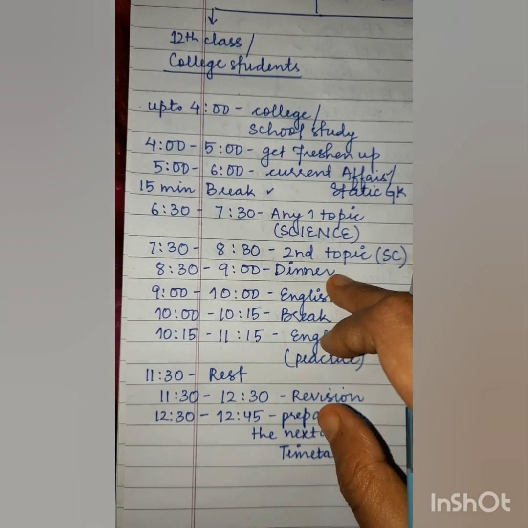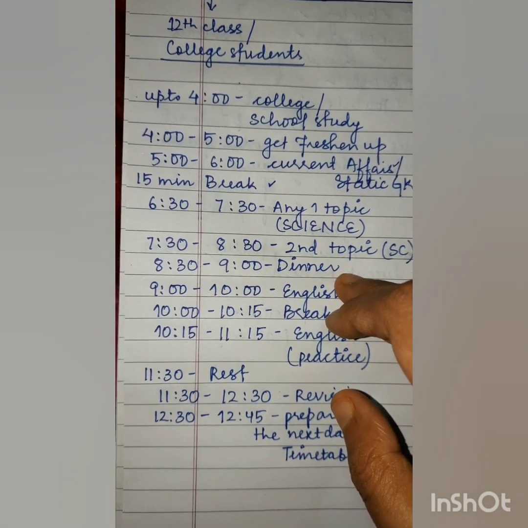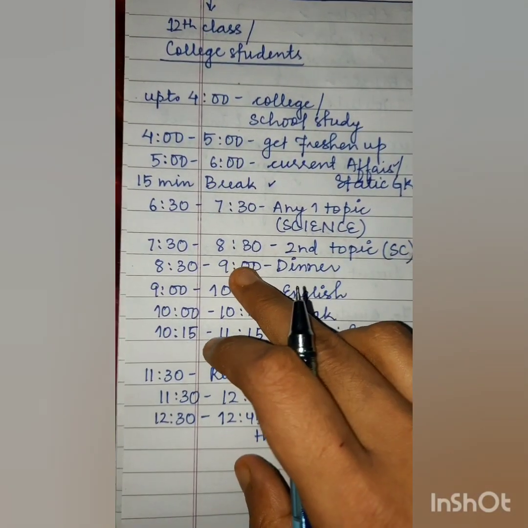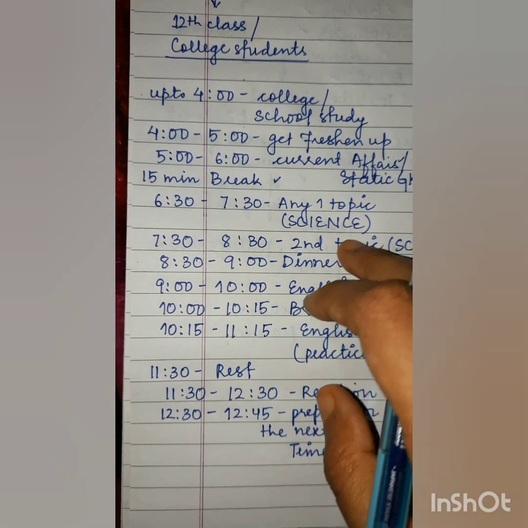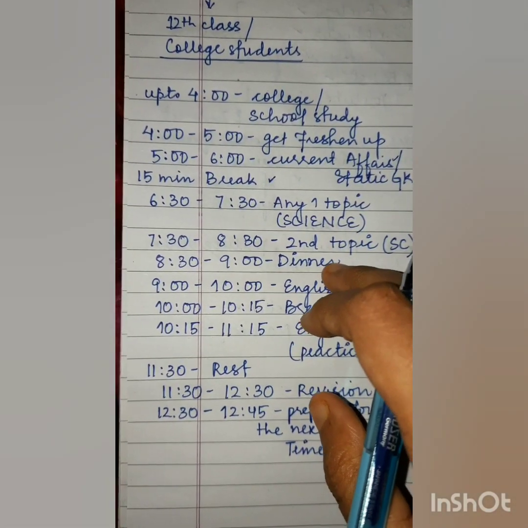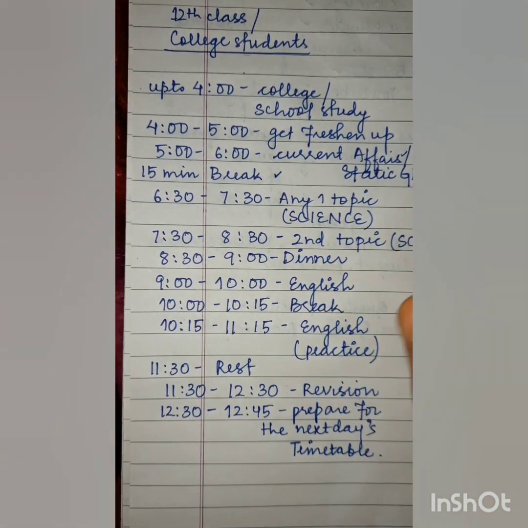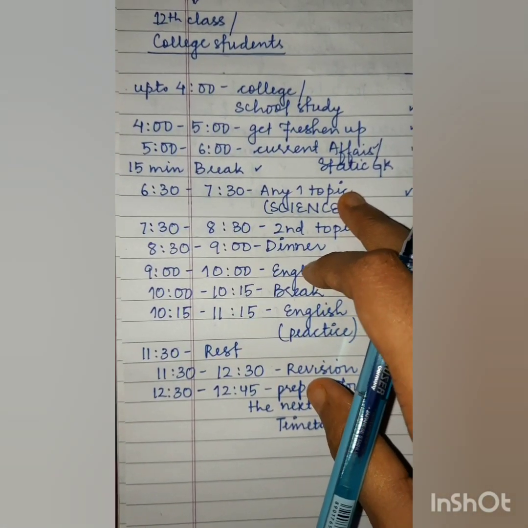Then from 8:30 to 9, get ready for dinner and finish the dinner within 15 minutes. I have mentioned half an hour, because for 15 minutes you can revise the previous topics, or if something is left from the second topic you can summarize it during dinner. While having dinner you can also go through the pages or revise the second topic or the first topic if it is not covered.